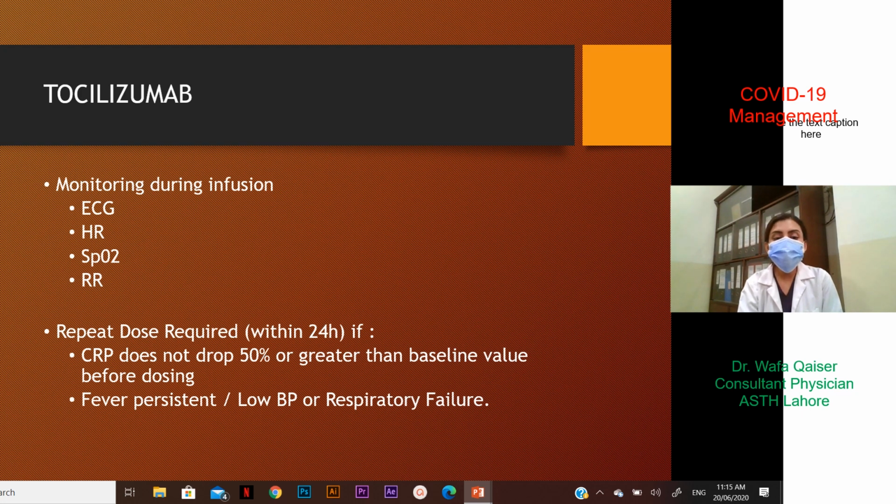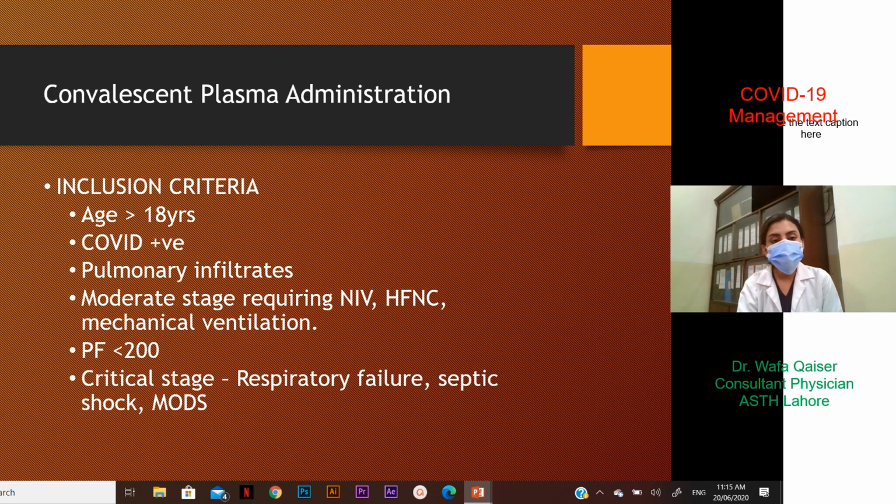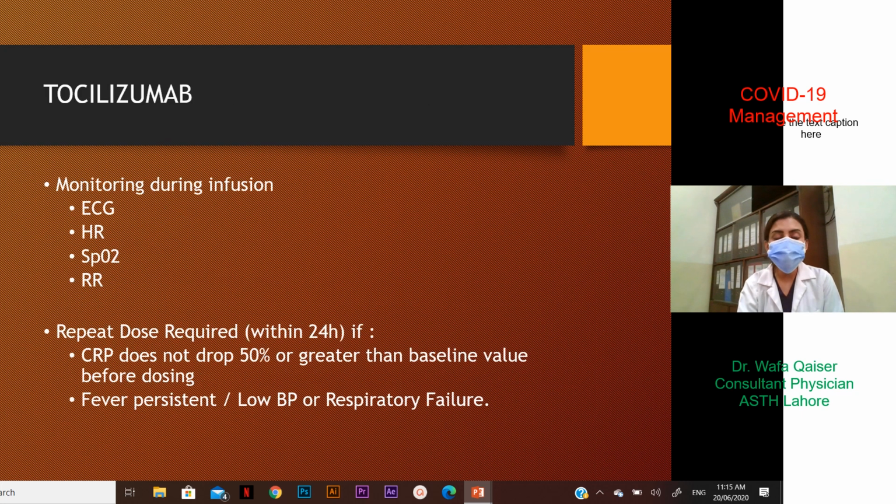One, if there is persistent fever, low blood pressure, or respiratory failure despite giving the first dose, or if CRP does not drop 50%, or if it is greater than the baseline value before dosing. So that was the discussion on the tocilizumab.